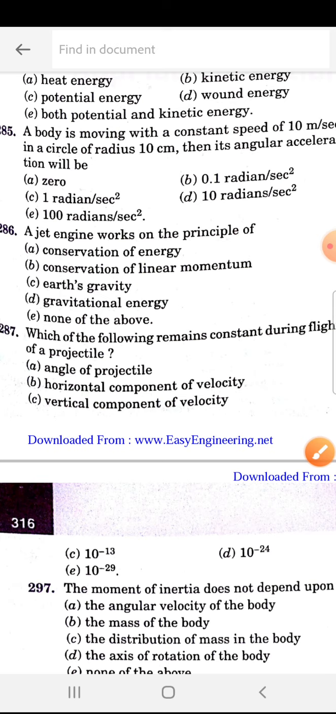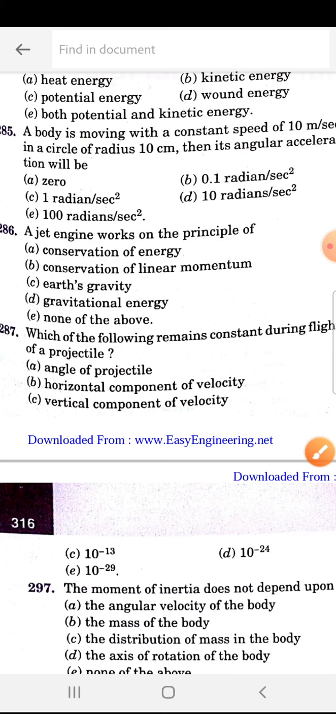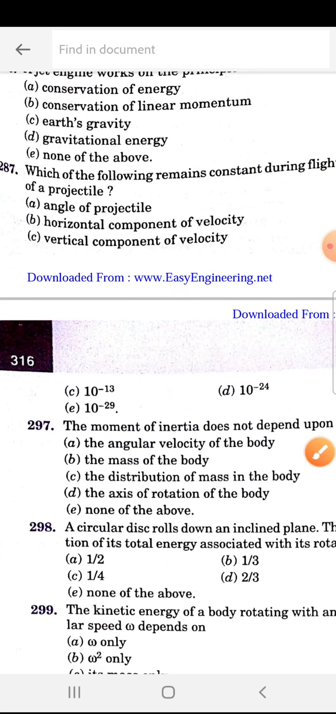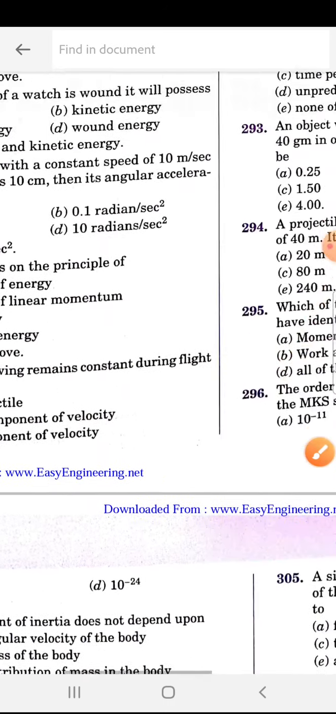A jet engine works on the principle of conservation of linear momentum. B. This question we also did. Which of the following remains constant during the flight of a projectile? So 287 is B, that is the horizontal component of velocity. B is the correct answer. 288.